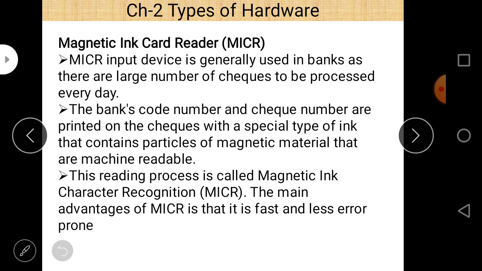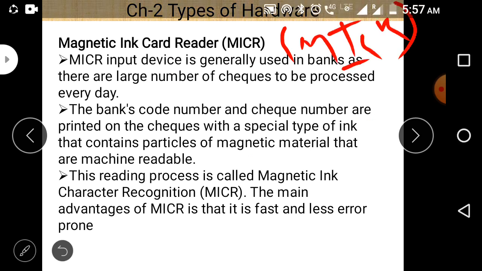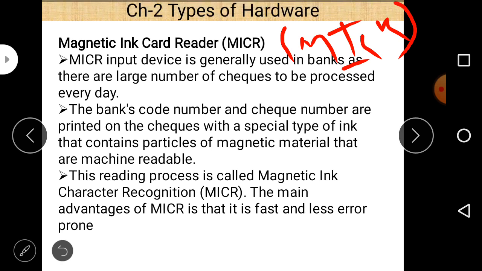Next is the magnetic ink card reader, MICR. These types of devices are used in the banking system. The magnetic ink card reader input device is generally used in banks, where a large number of checks have to be processed every day. The bank's code number and check numbers are printed on the checks with a special type of ink, iron oxide, that contains particles of magnetic material that are machine readable. The reading process is called magnetic ink character recognition, MICR, and the main advantage of MICR is that it is fast and less error prone.